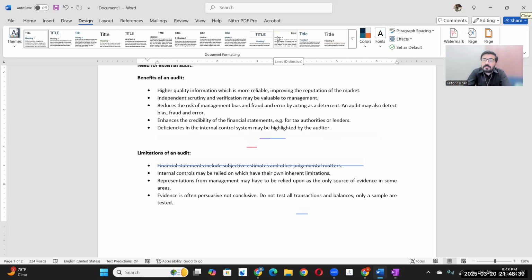The next thing is, as we discussed previously, there are chances that management might commit fraud or misappropriate assets.